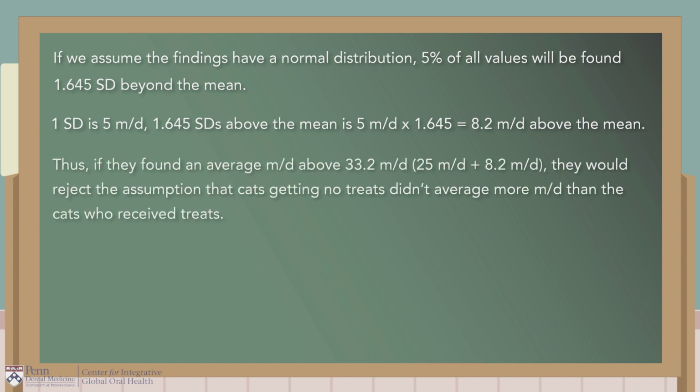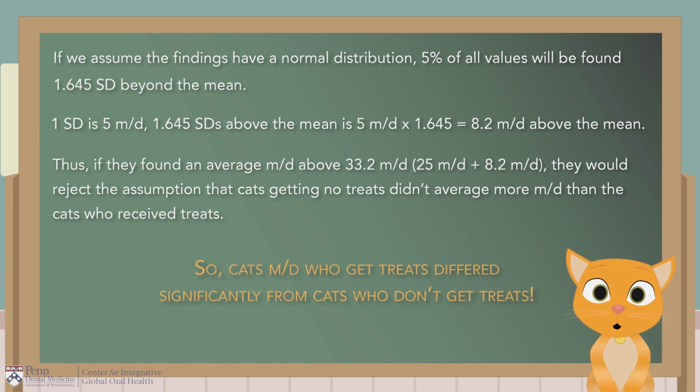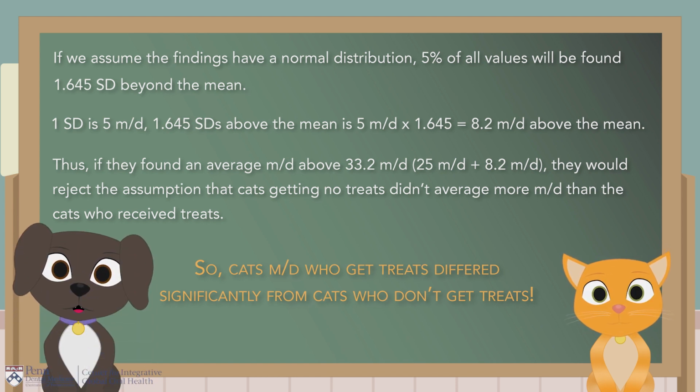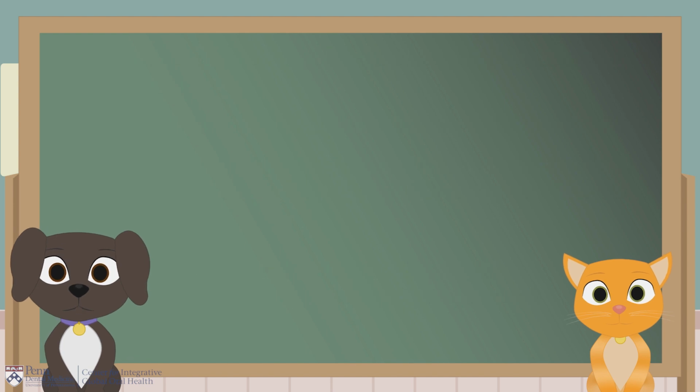Thus, if they found an average meow per day above 33.2 meows per day, 25 meows per day plus 8.2 meows per day, they would reject the assumption that cats getting no treats didn't average more meows per day than the cats who received treats. Meaning, cats' meows per day who get treats differ significantly from cats who don't get treats. Phew. Good summary, Hans. Let's see what they found.